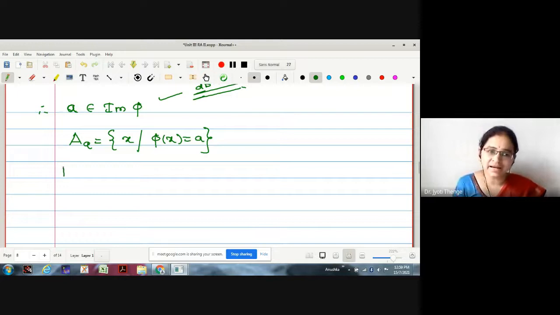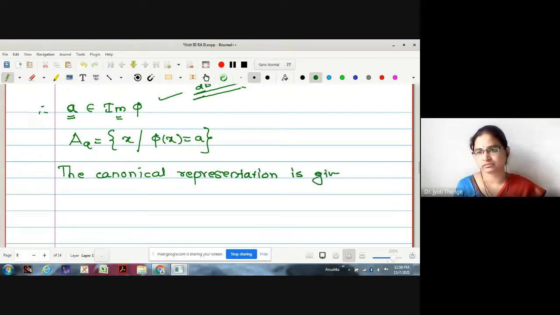Now I will directly write the canonical representation. Why am I saying it is canonical now? Because the elements a I have taken from image, therefore those are distinct. What is the canonical representation of phi I am writing now?